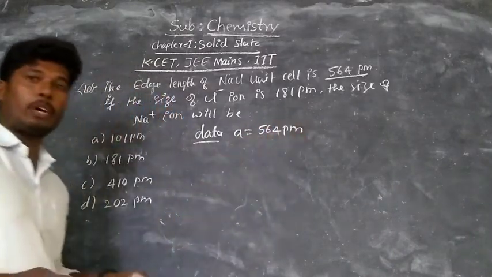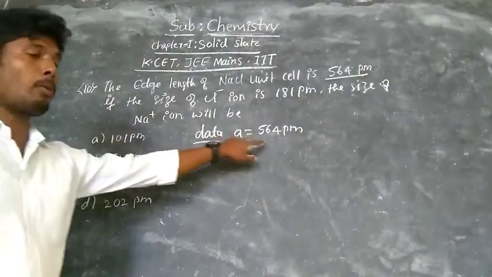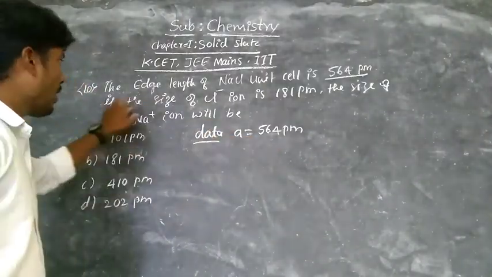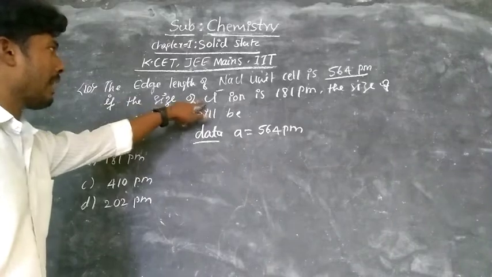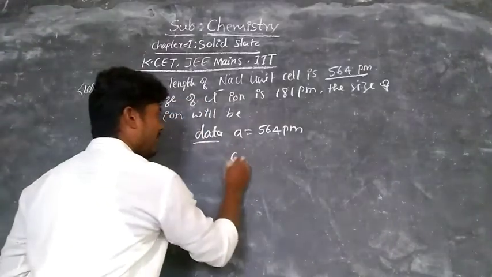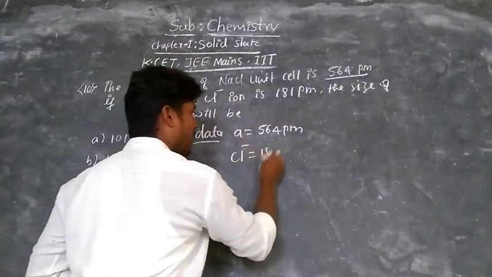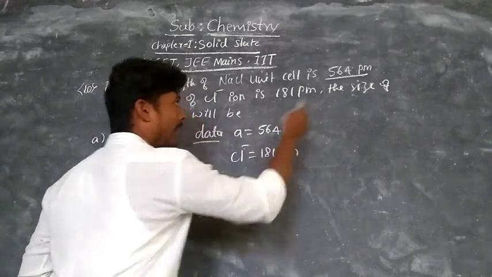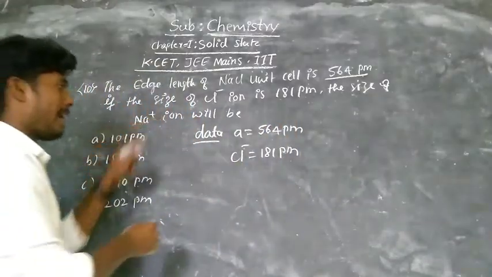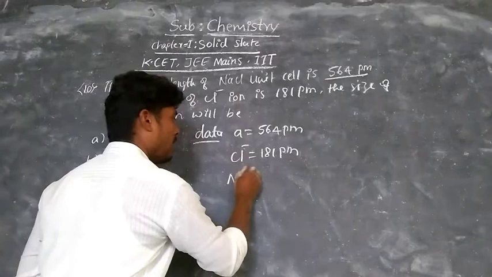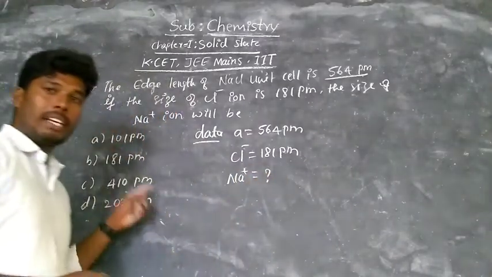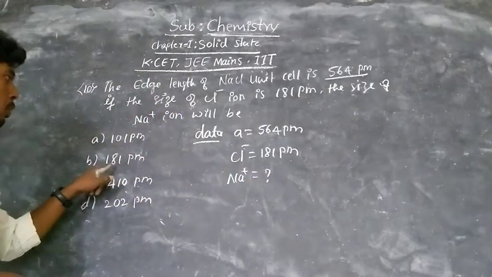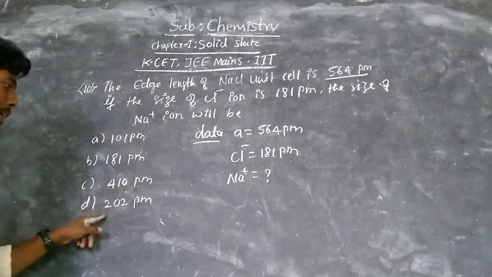Pico means 10 power minus 12. And the size of the chloride ion, Cl- ion, is given as 181 picometer, and they ask to calculate the size of the sodium cation. The given options are 101 picometer, 181 picometer, 110 picometer and 202 picometer.